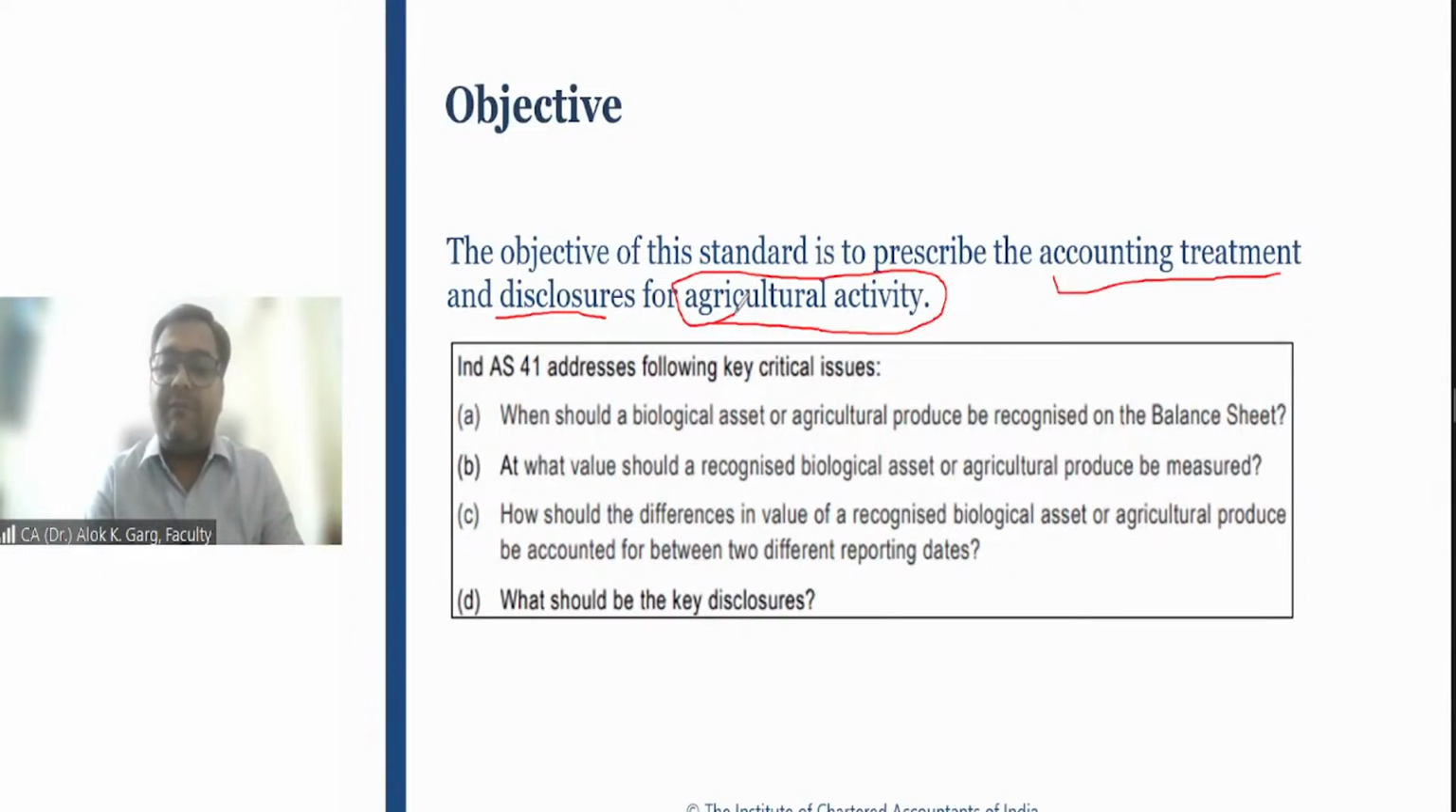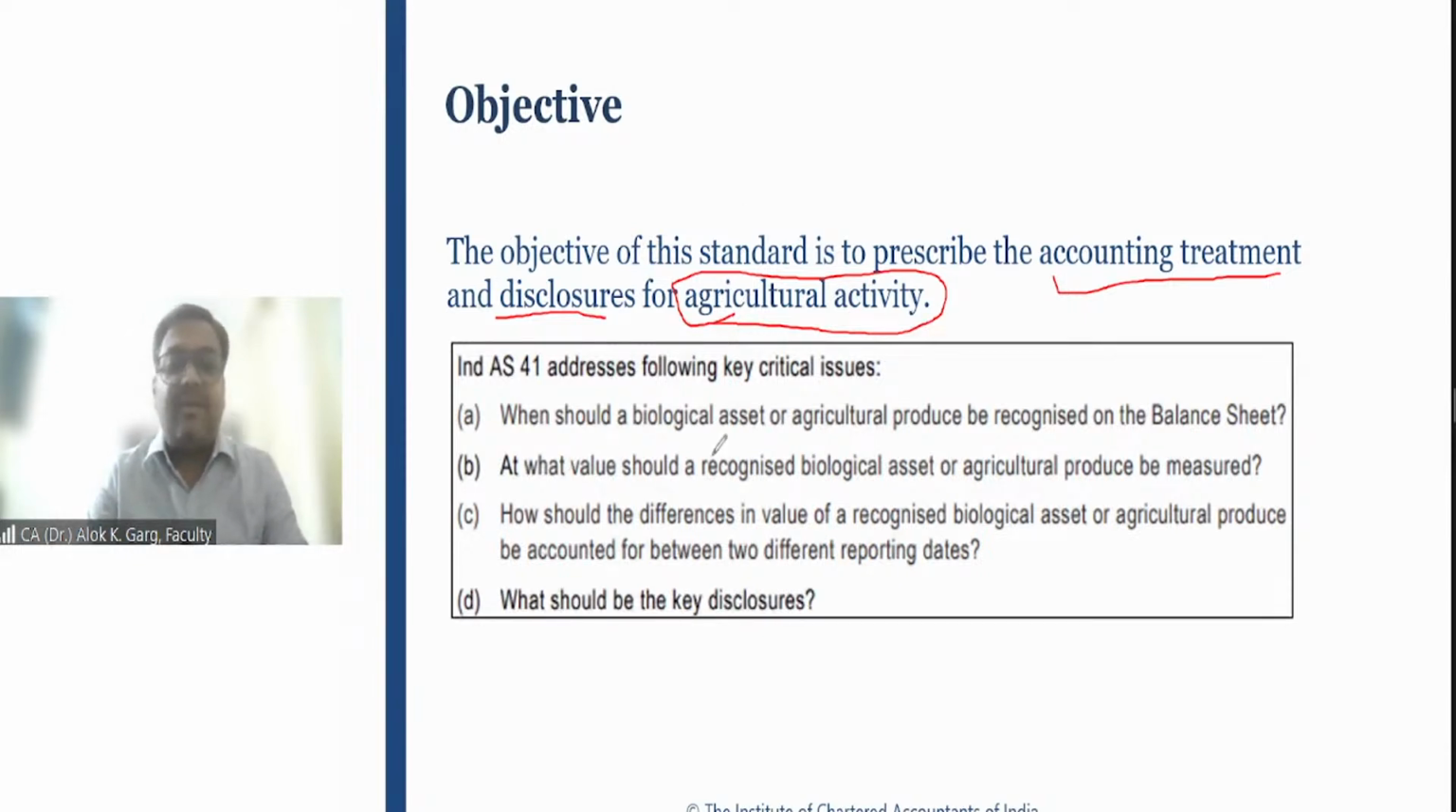And four key critical issues are addressed by Ind AS 41. What are the key critical issues? When this International Accounting Standard 41 was drafted, it was addressing four key critical issues. And this Ind AS 41 is a replica of IAS 41. There is no carve out, no carve in, no removal of option in Ind AS 41. It is cut, copy, paste like IAS 41.